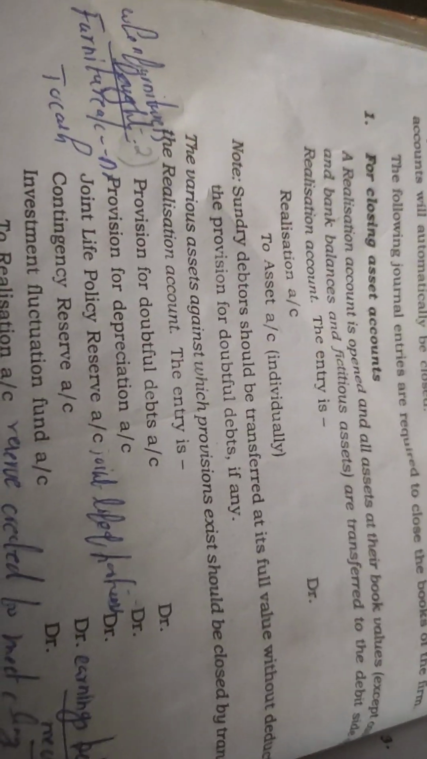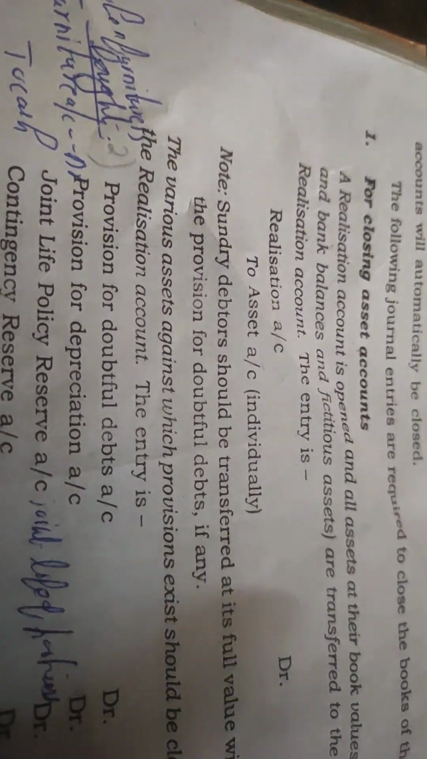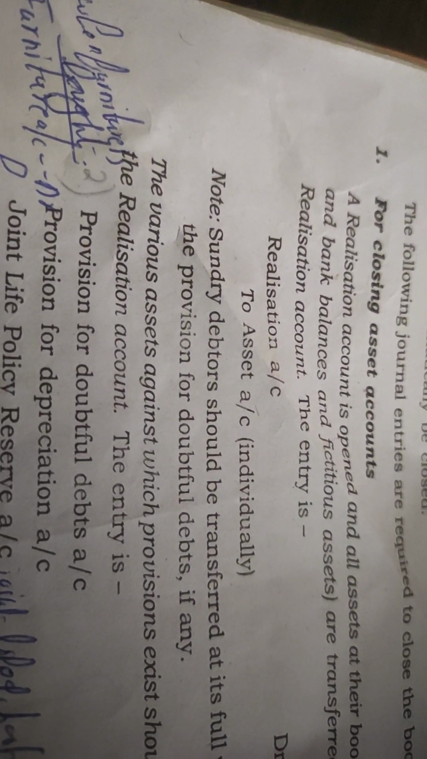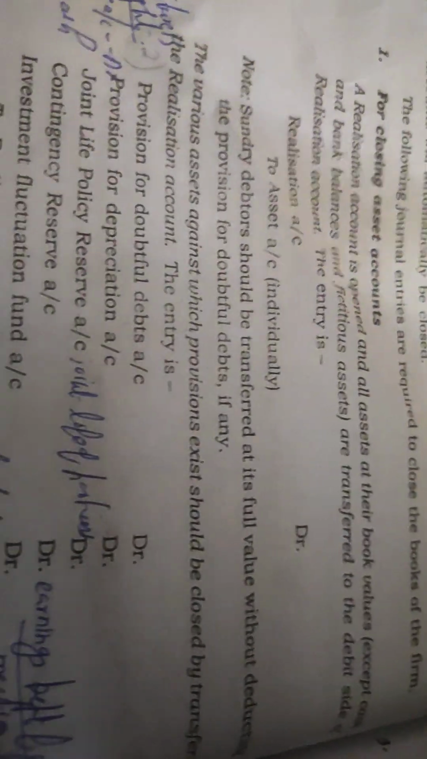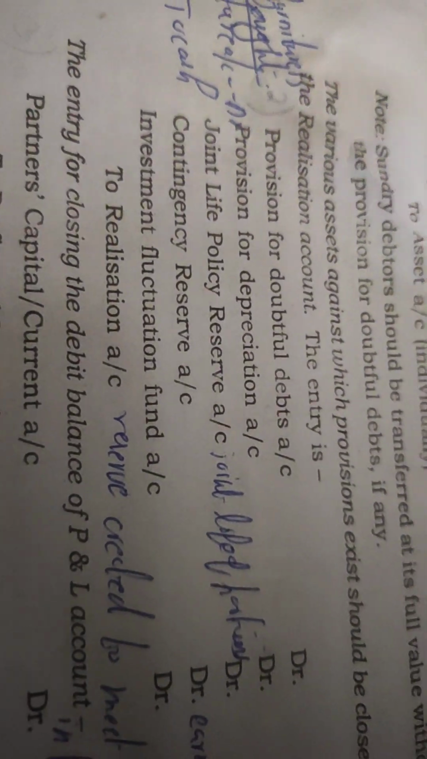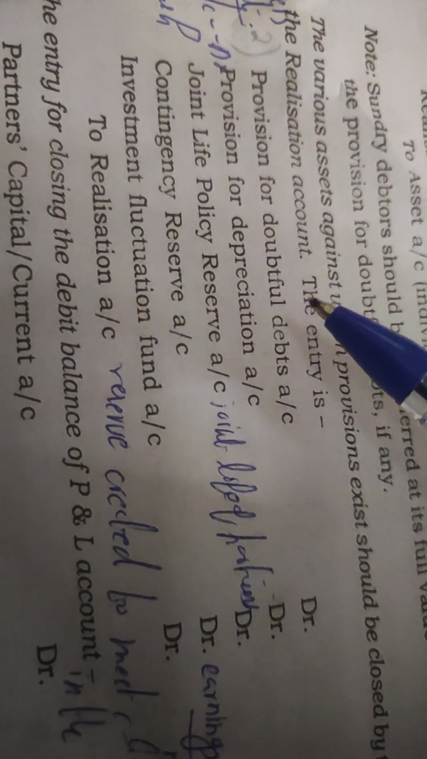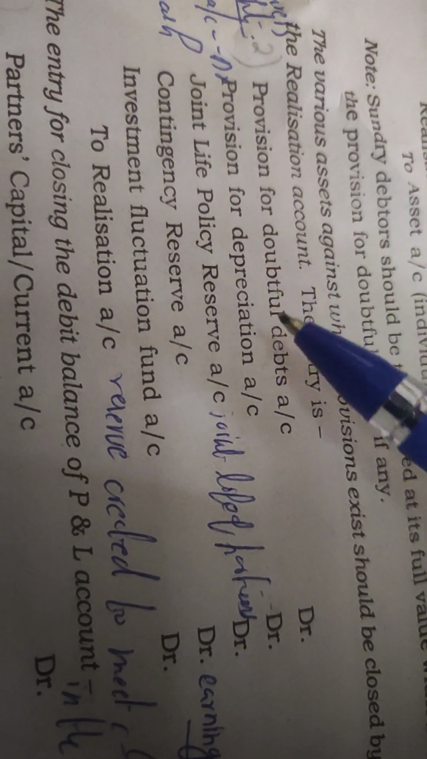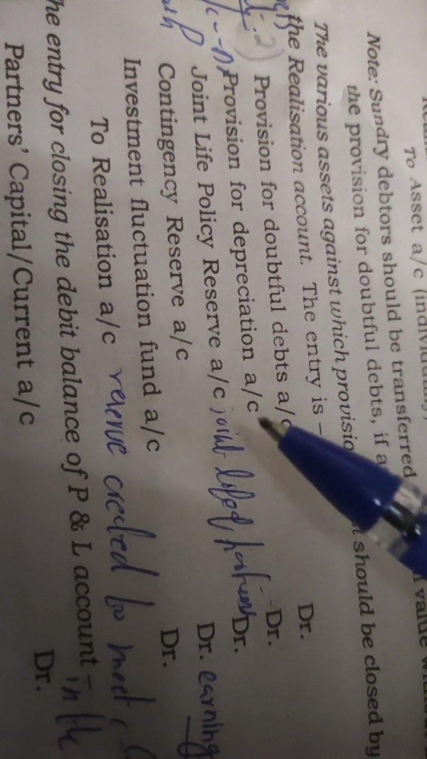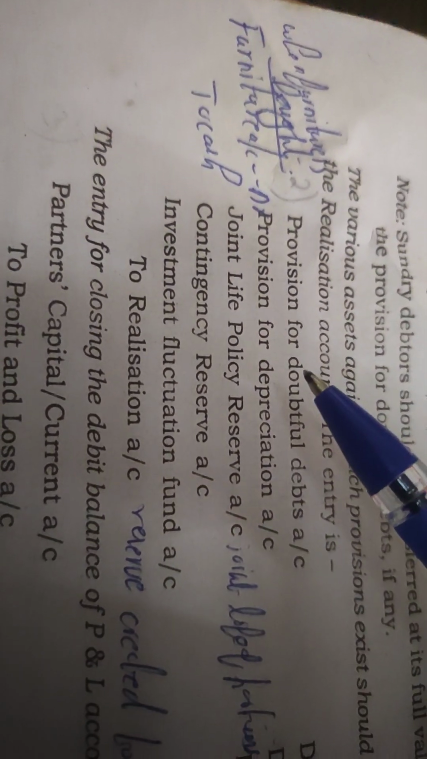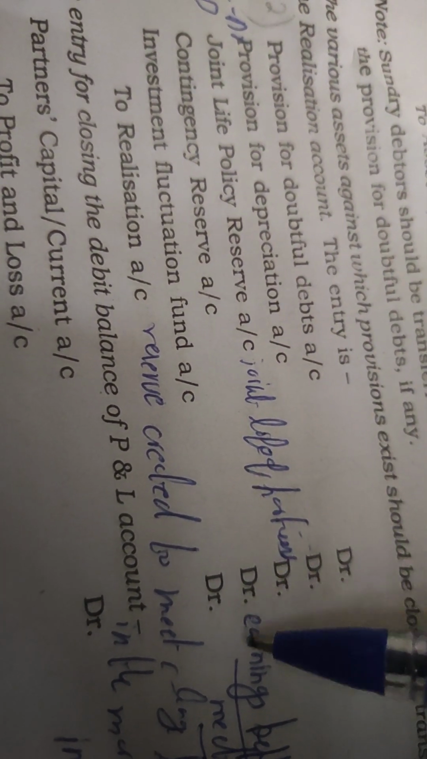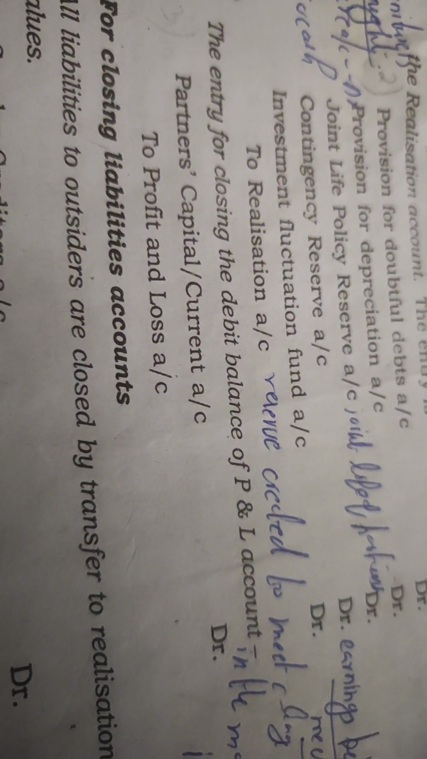Then we can discuss the journal entries. For closing the asset account, the journal entry is realization account debited to asset account. Then if there is any provision against the asset, it is closed by the following entry: provision for doubtful debts account, provision for depreciation account, joint life policy reserve, that is the joint policy of the partners, then contingency reserve, then investment fluctuation fund account debited to realization account.